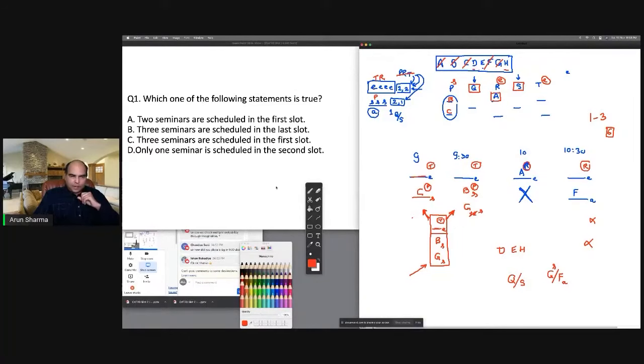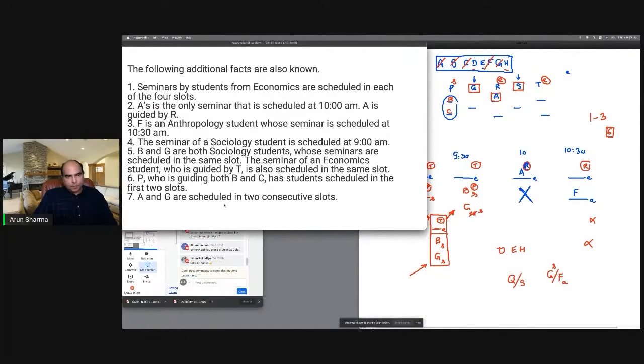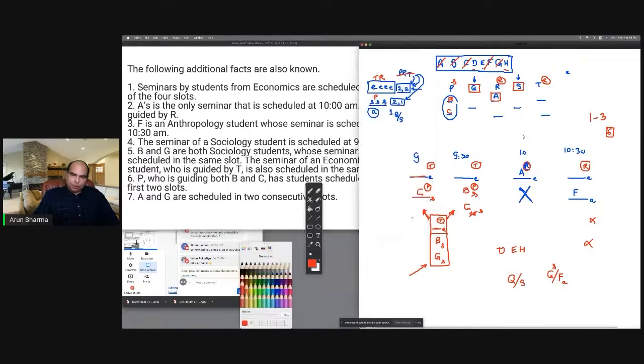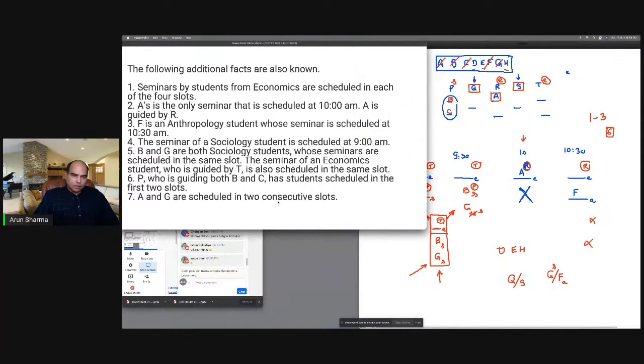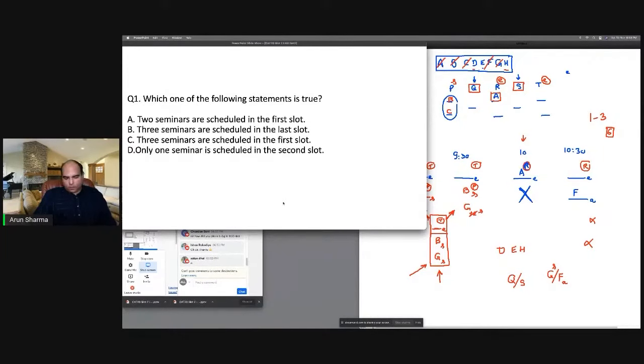B and G at 9:30 came from the last clue. A and G are scheduled in consecutive slots. A is already scheduled here at 10 o'clock. So I cannot put B and G. This box I cannot put at 9 o'clock then. Okay. So the first one is done.